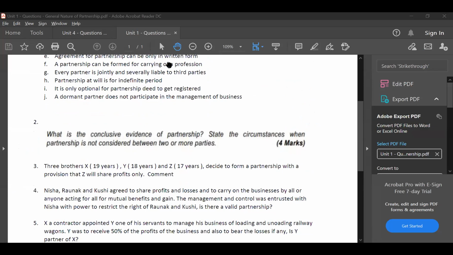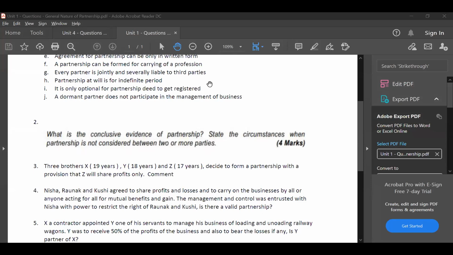Anybody else who wants to read the questions for us? Anu, you can mute yourself. I want somebody who has not participated in any of the classes. I'm just looking at the names. Kushi Bubna, are you there? Can I unmute you? Yes, sir. Yeah, go ahead, Kushi. Kushi, can you read question number 2 for us? Yes, sir. Sure, sir.